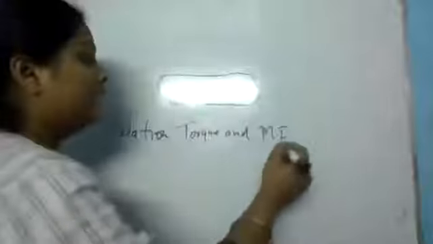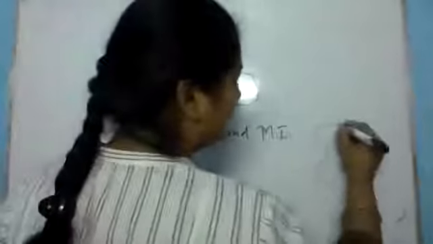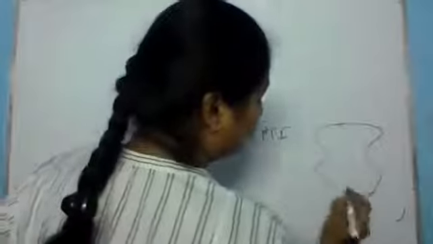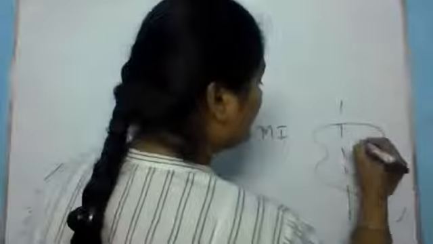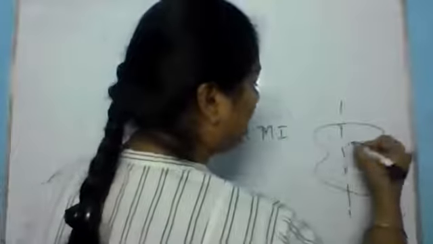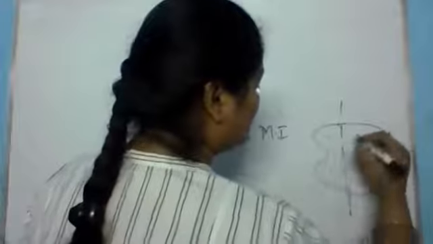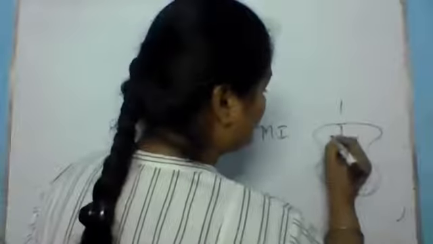Okay, so let's take there is a body, and this will be the axis of rotation. And there are many particles, like n particles, and this will be the distance from the axis of rotation.